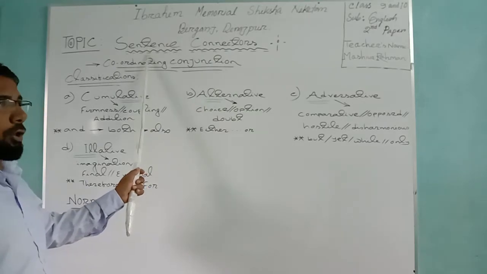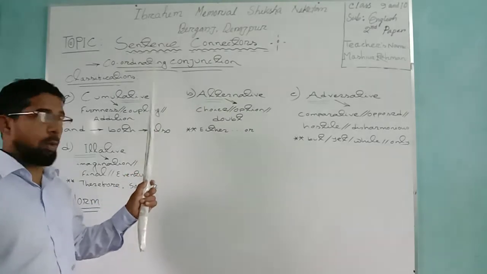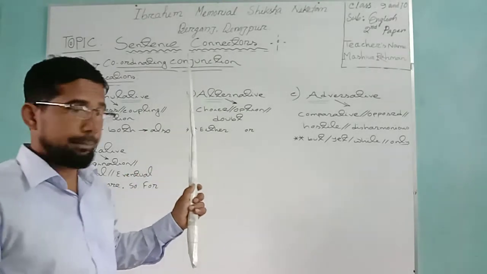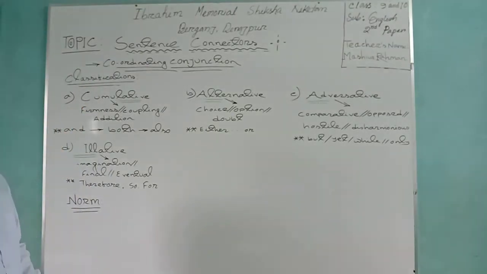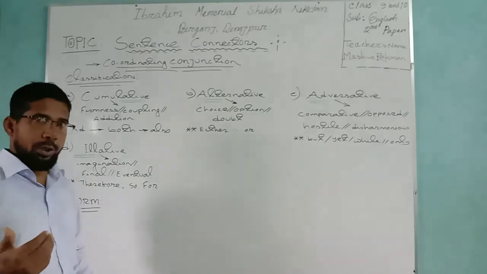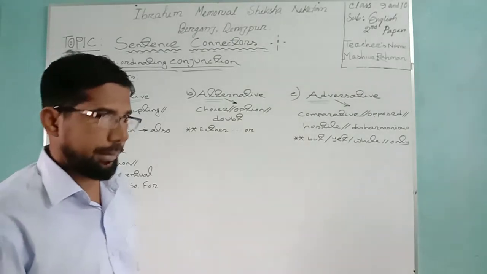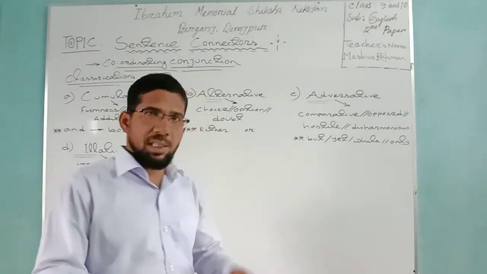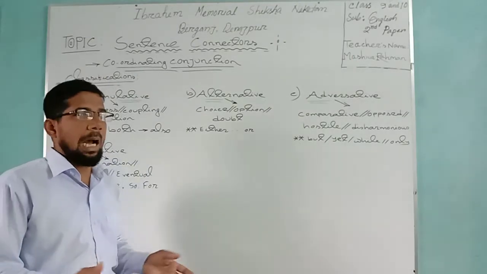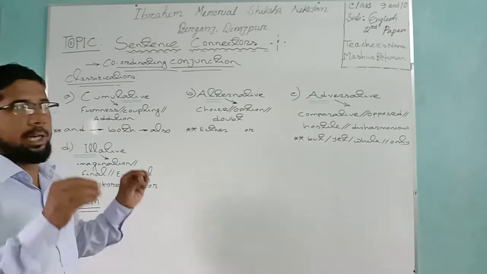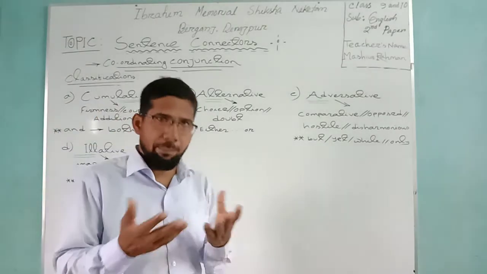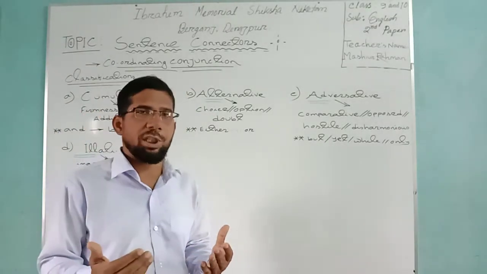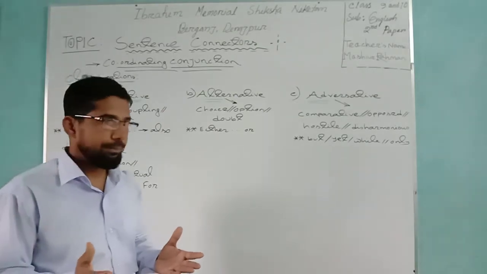This sentence connector topic will be set by a question setter in number 10. In my prior class, I discussed this topic and told you the ABC knowledge of it and the system of applying it in our question. How will you find this topic in your question? Unless you have sufficient idea of the pattern of this question, you may not answer.